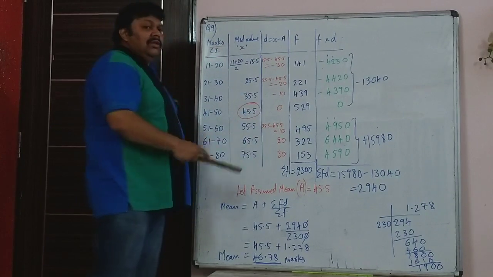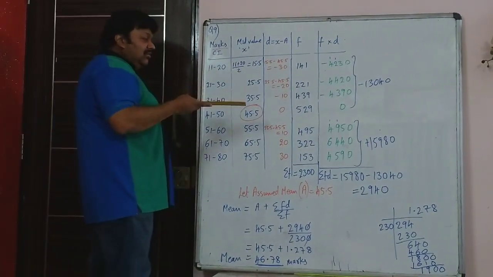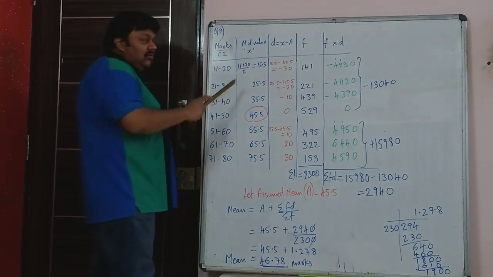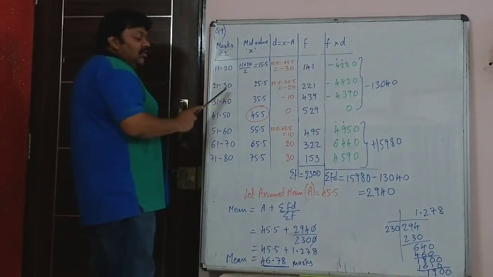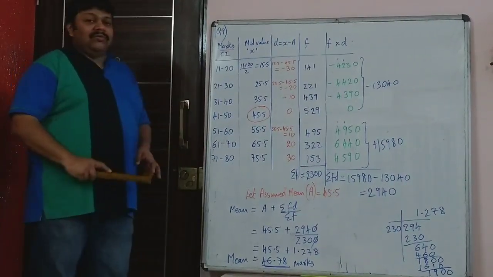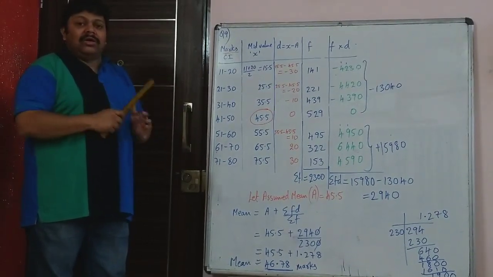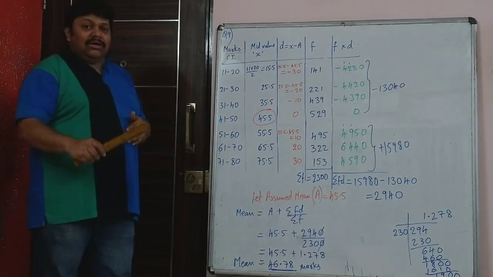Next is, like in the previous sum, you have to find the mid value. What is mid value? 11 plus 20 upon 2, 31 by 2, which is 15.5. Then you see these are all groups of 10. Why? When you count 11 to 20 on your finger, it is 10 numbers, 11 included and 20 included.